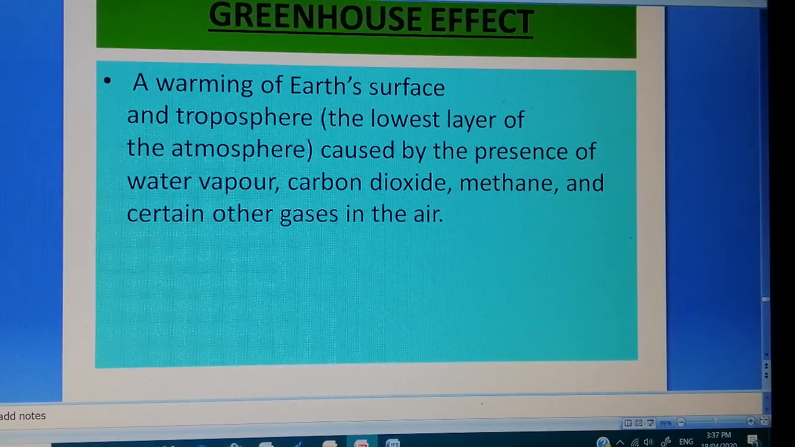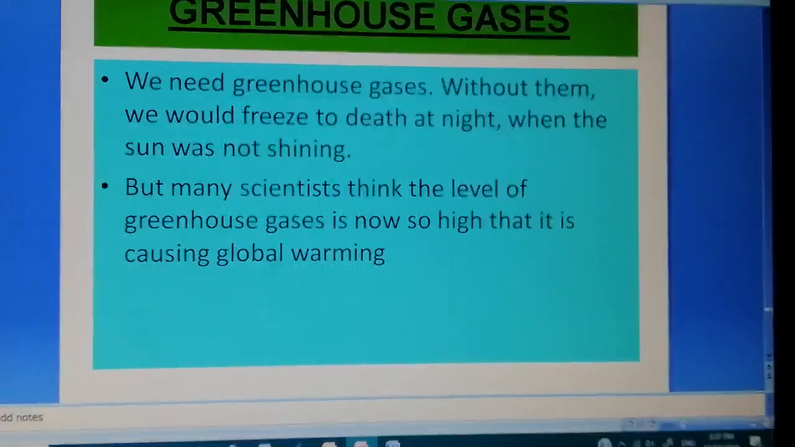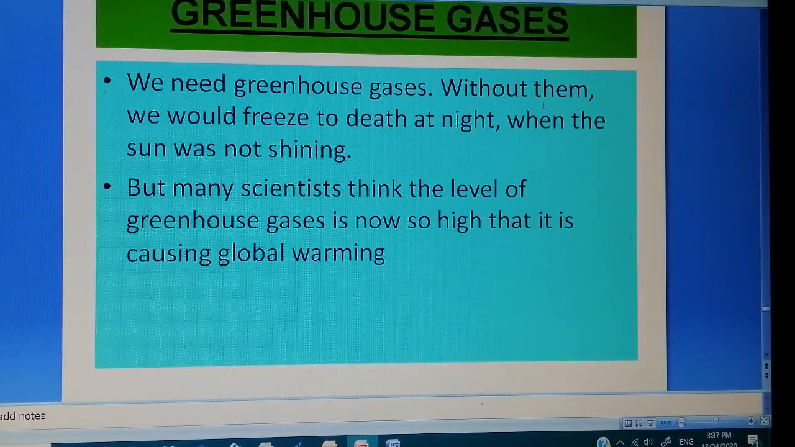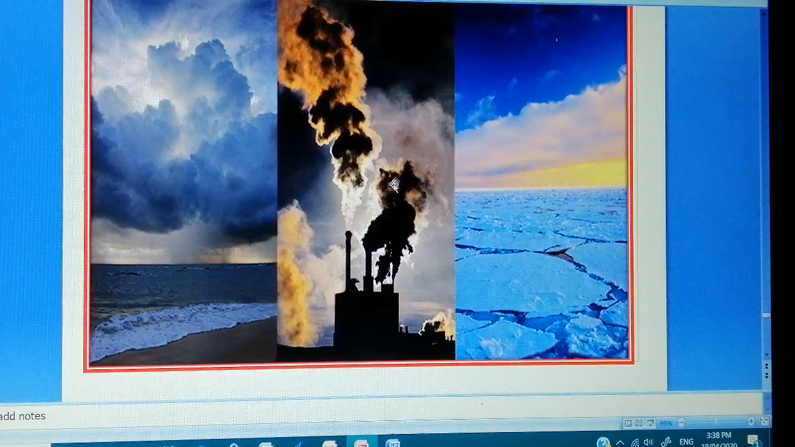But if someone asks you, do you need this? Is it good for us, greenhouse gases? Yes, it is good for us. Without them, we would freeze to death at night. That means the temperature will be very low. But if the level of these gases is very high, it will cause global warming. You can see here in the picture the factories giving out carbon dioxide, and in the next class we will see what the effects of this are, how it affects the climatic change of Earth.